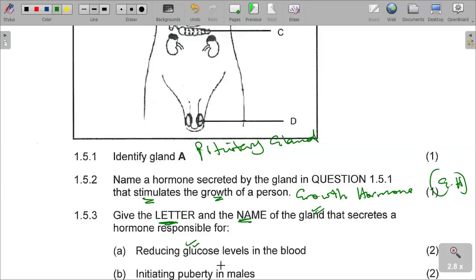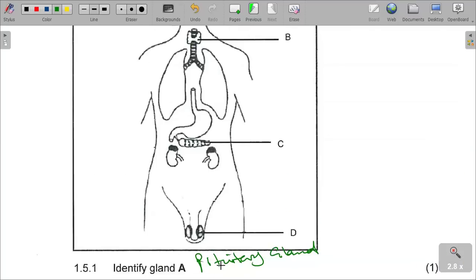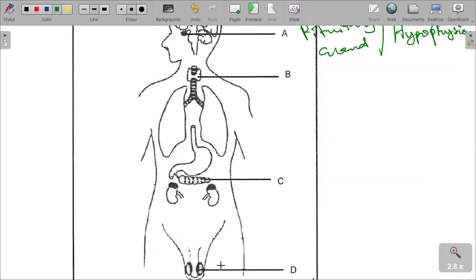It is supposed to be the pancreas that secretes it. It is letter C, and it is the pancreas.